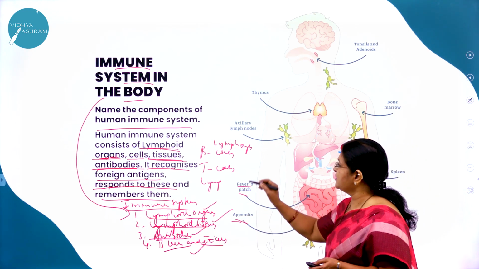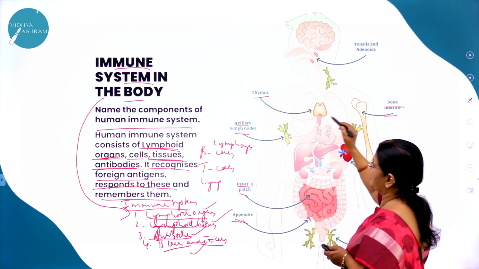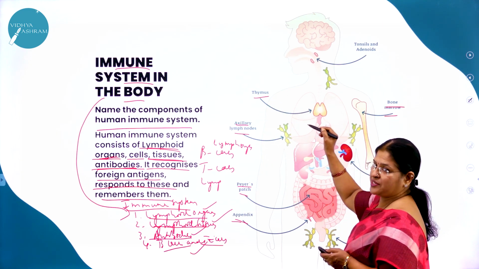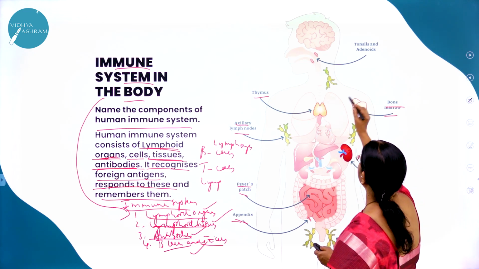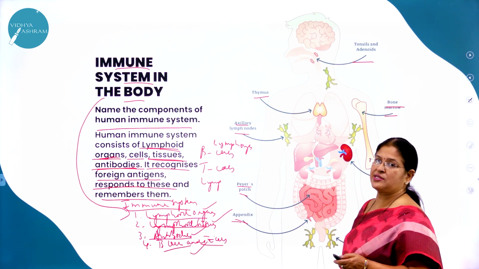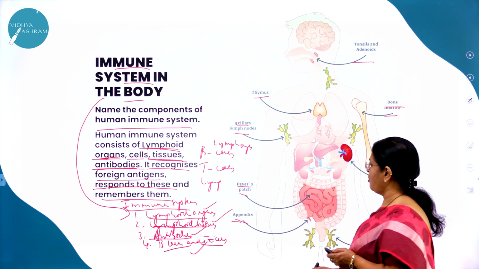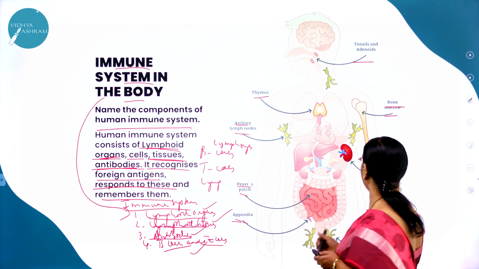etc. Here you can see, right? Lymph nodes, that is thymus. Here you can see thymus just beneath the breastbone, right? Near the heart, beneath the breastbone. Tonsils. Tonsil also is an example for what? Tonsil is an example for secondary lymphoid organs. Now let us study one by one about these lymphoid organs.